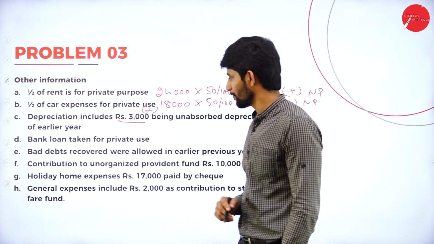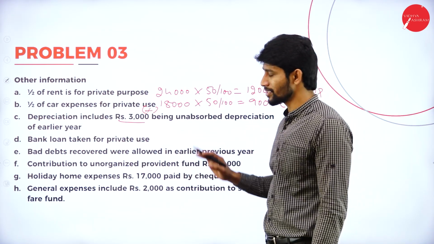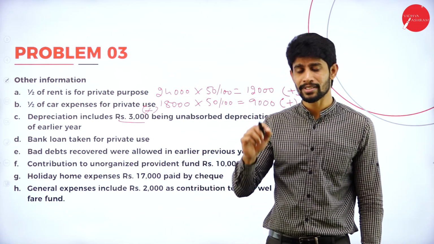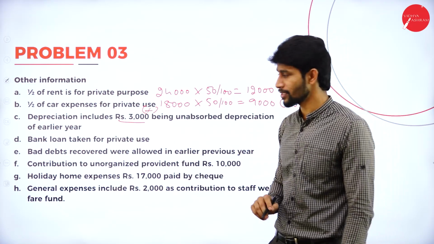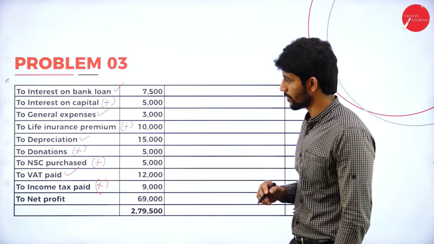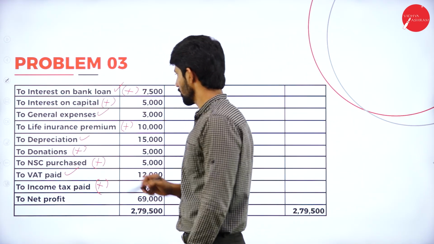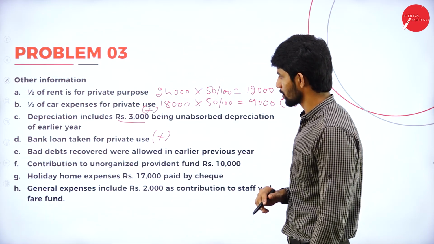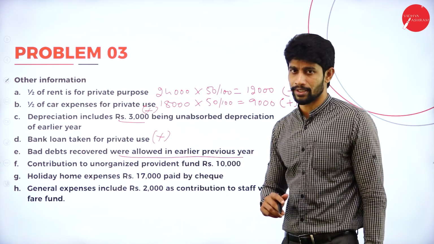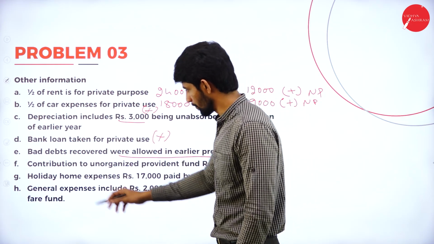Next, bank loan taken for personal use. That means private use. If the loan is taken for business purpose, then interest on bank loan will be the business expenditure. If the loan is taken for personal purpose, then we are supposed to add back the interest on loan. So what is the interest on loan here? 7,500. Now add it back to the net profit. Next one, bad debts recovered were allowed in earlier previous year. So that means, yes, obviously it's a business income.